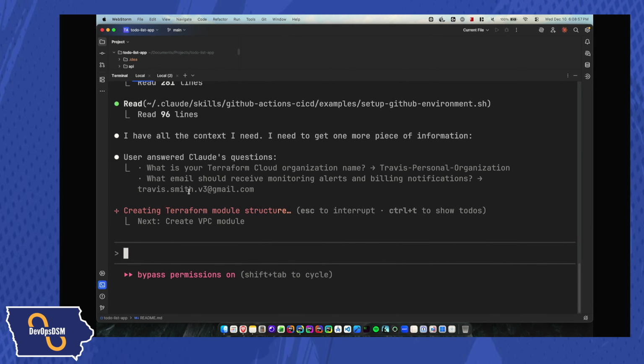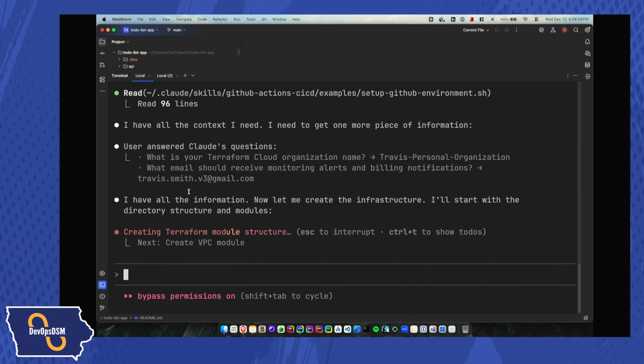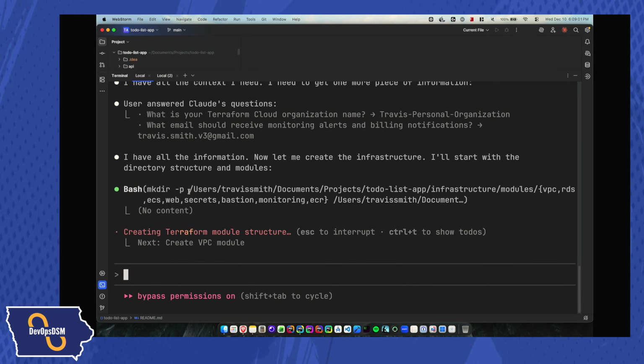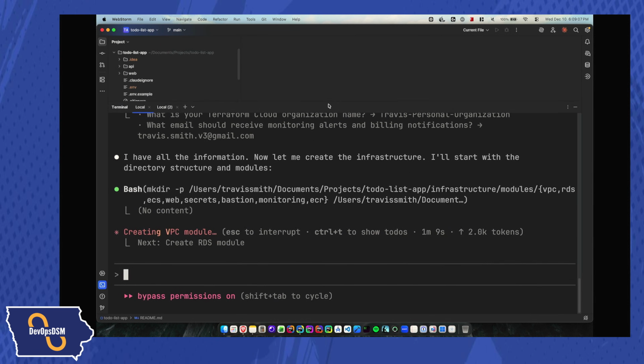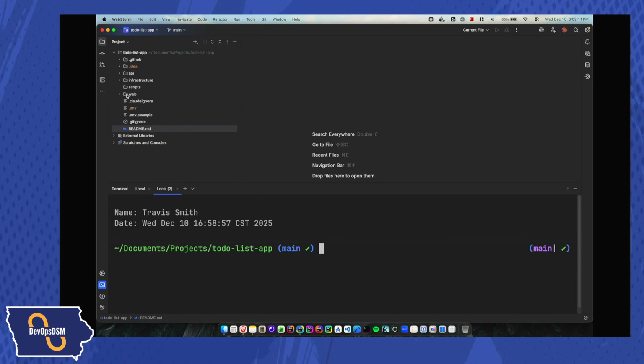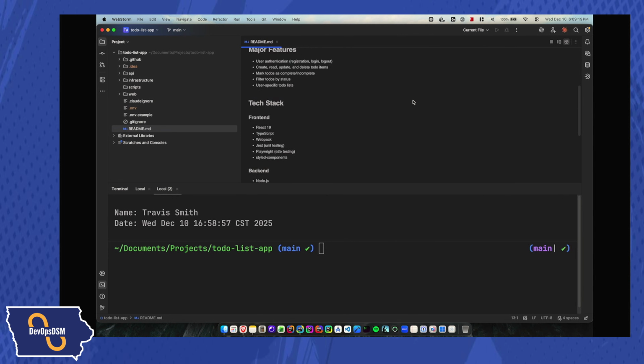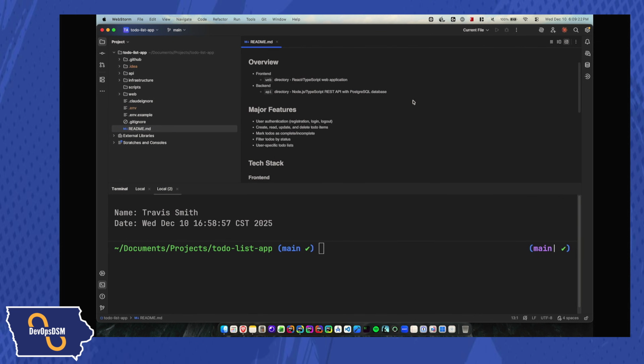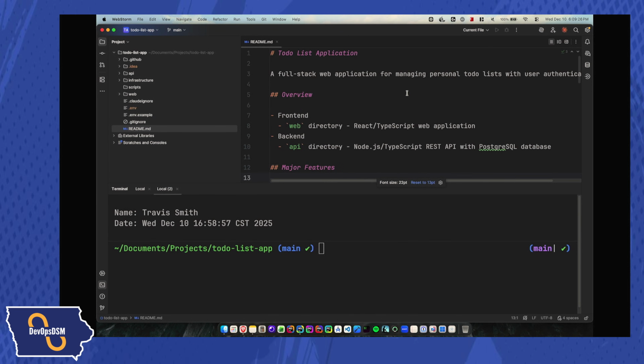And so now it says, hey, it has all the information, and it's going to go ahead and start creating the infrastructure, starting with the directory structure and modules. While this is running, I'm actually going to show you how this application runs locally. There's currently an API folder out there, and there is a web folder out there. If you look at the README, and let's see if I can make this bigger here. I had the same trouble as earlier. I'm going to make it bigger.